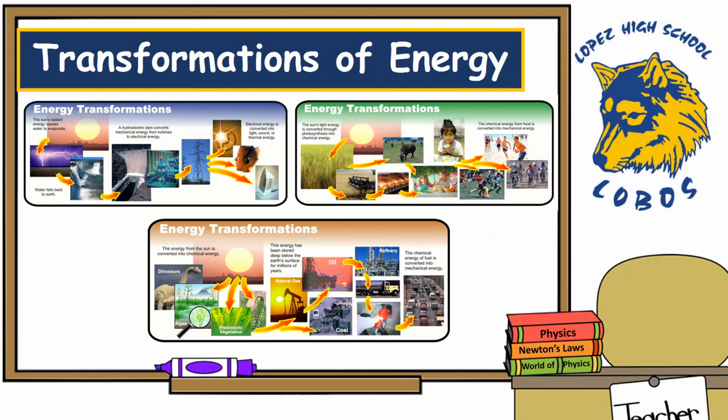Okay, so what would be some examples of transformations of energy? Well, all forms of energy can be converted into other forms. Some examples would be the sun's energy through solar cells being converted directly into electricity. Another one would be green plants converting the sun's energy into starches and sugars, which would be chemical energy. In an electric motor, electric energy is converted to mechanical energy. In a battery, chemical energy is converted into electromagnetic energy. The mechanical energy of a waterfall can also be converted into electric energy in a generator.